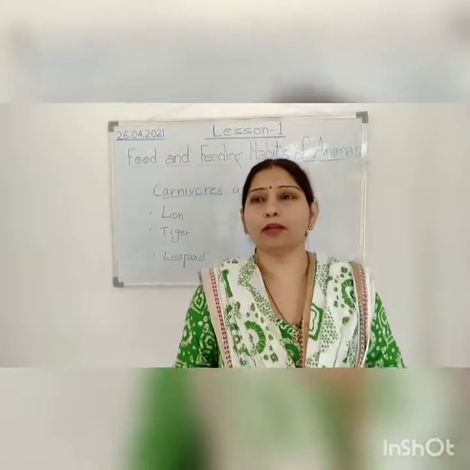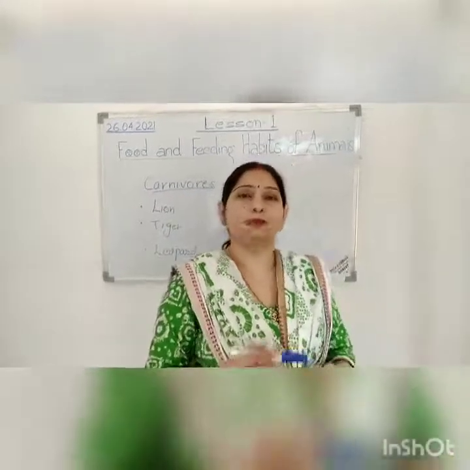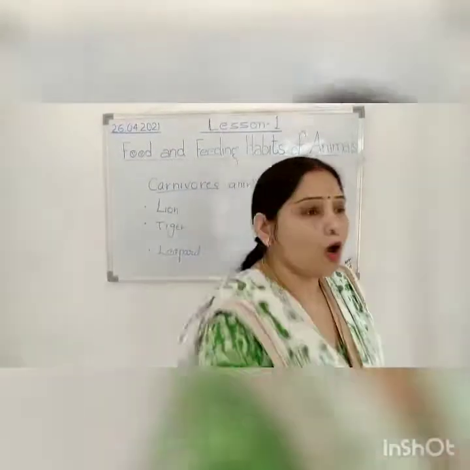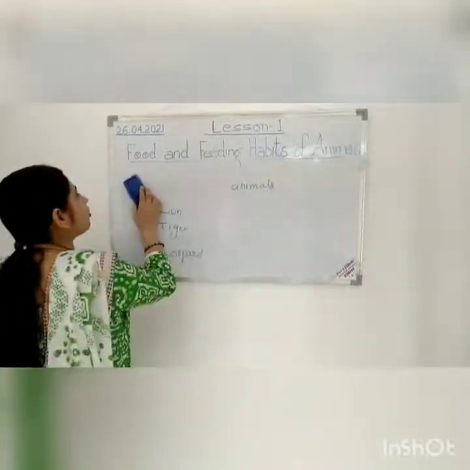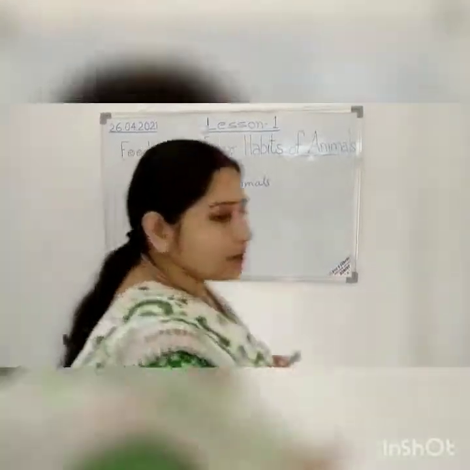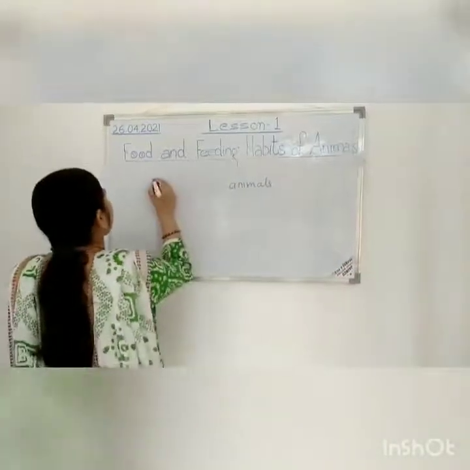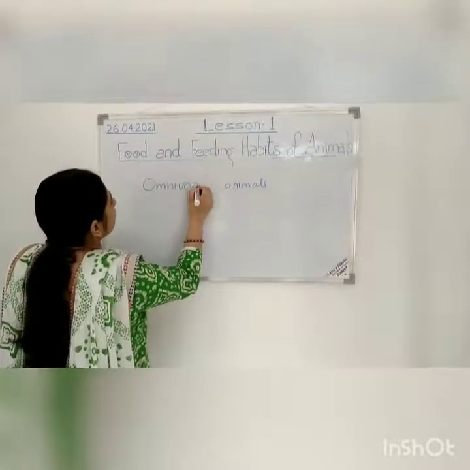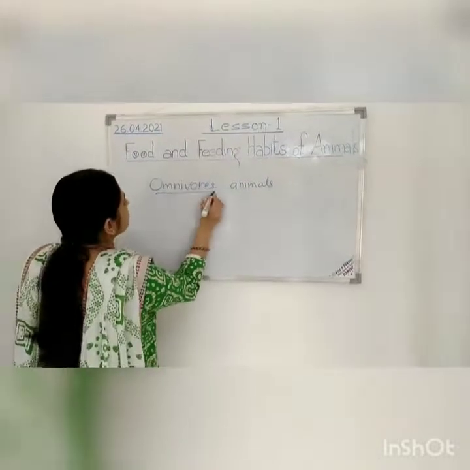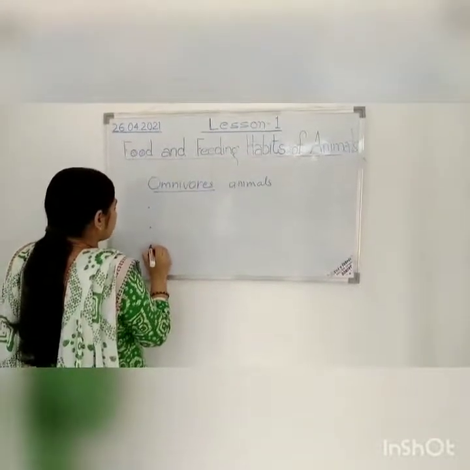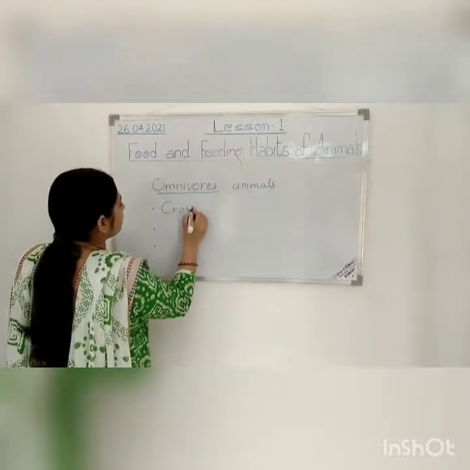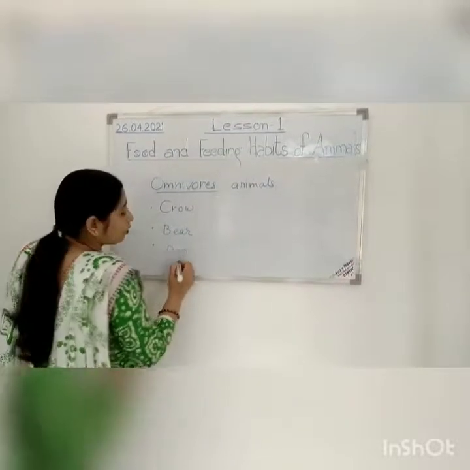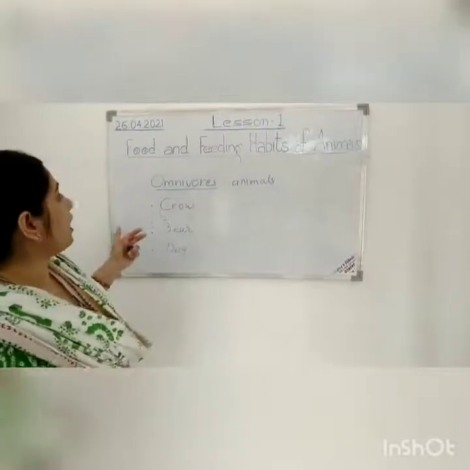So these types of animals that eat both plant material as well as flesh of other animals, such type of animal we call omnivorous animal. What do we call such type of animal? The animal that eats both plant material as well as flesh of other animals. Such type of animal we call omnivorous animal. Give some examples of omnivorous animals. Yes, crow, very good, bear and dogs, even cockroaches, even humans. So they are omnivores.